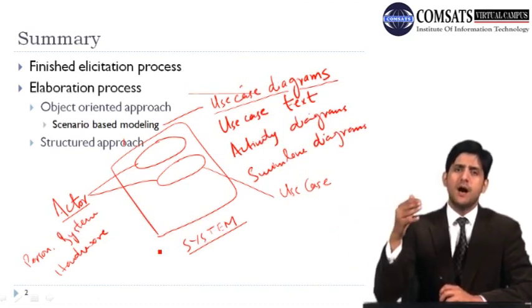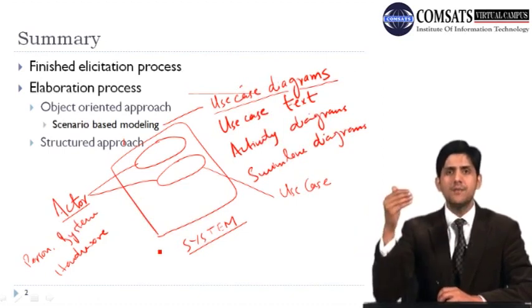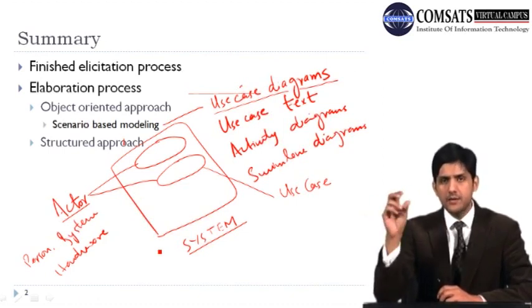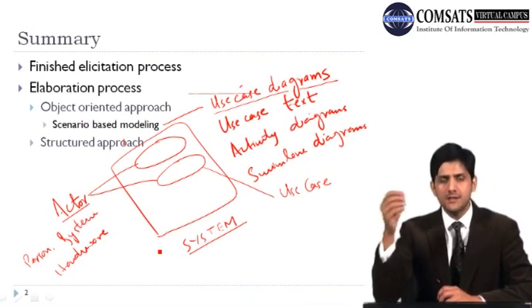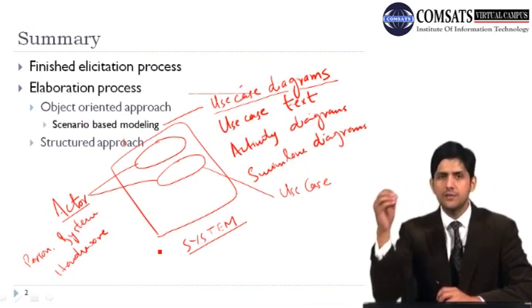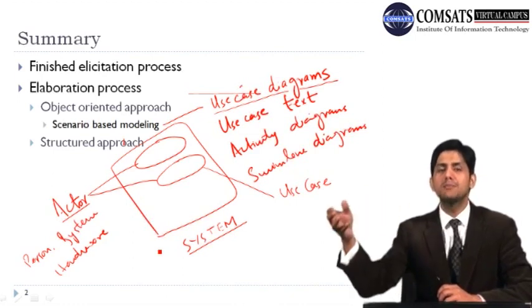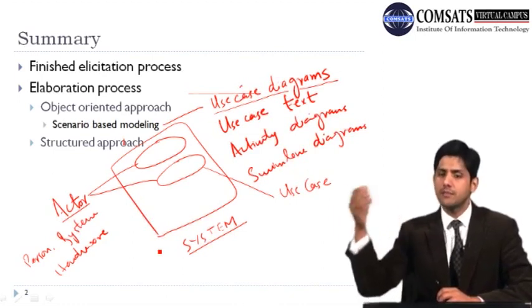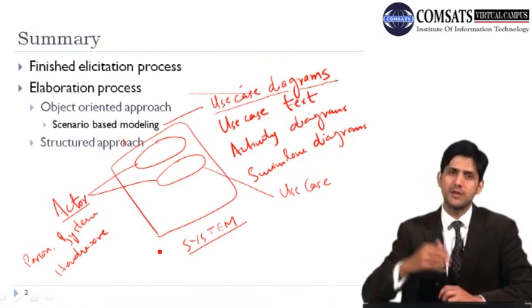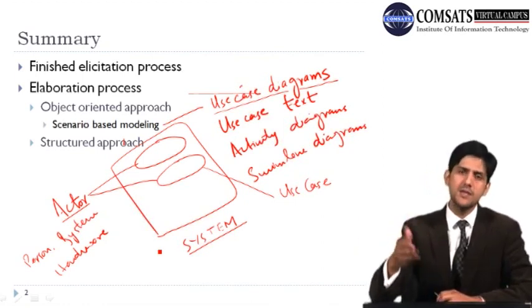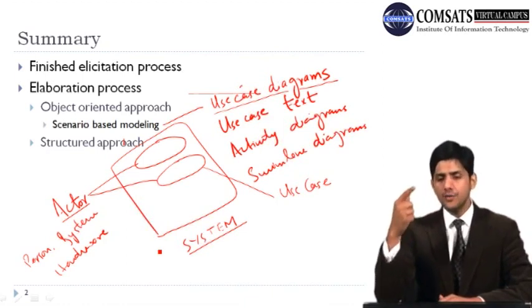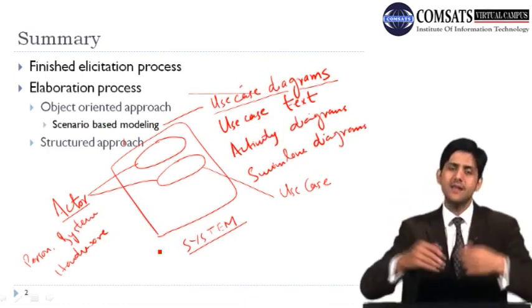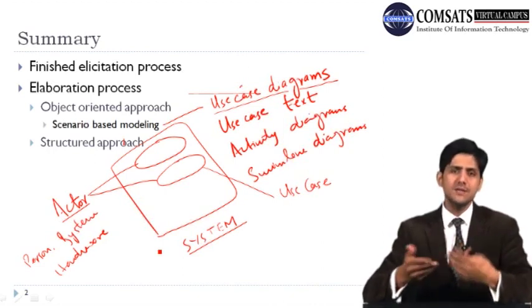What I would do is log into the system. I would enter my username and password and press login. Then I would select the course for whose marks I want to see. Once I am in that course, I will say, okay, I want to see my assignment marks. I will click on that, and then the assignment marks would be displayed, and then I would decide whether I want to take a printout of it or I just want to see and then close it. There can be different options. Now, let's say we have the scenario. How do we make a use case from this scenario?